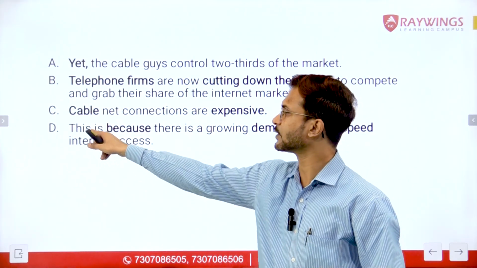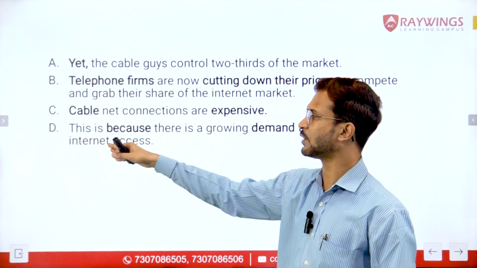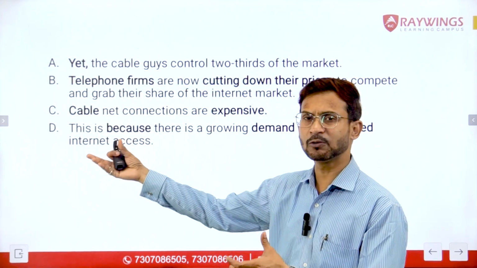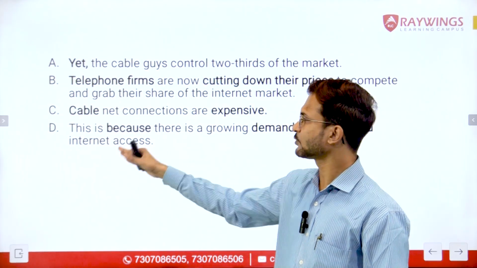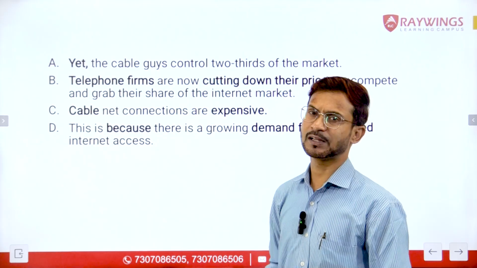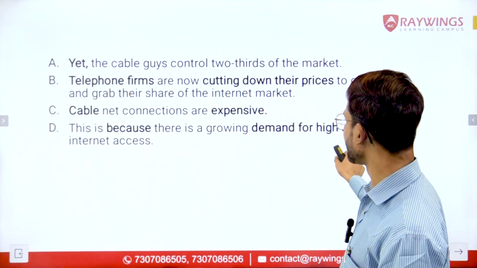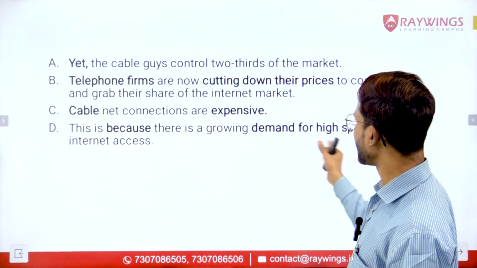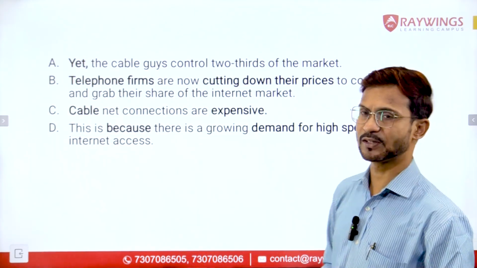Now, this is a pronoun here, and this pronoun must be representing some noun. So we have to find some noun which represents the subject and should come immediately before this statement. Another key information in the sentence is demand for high speed internet access.